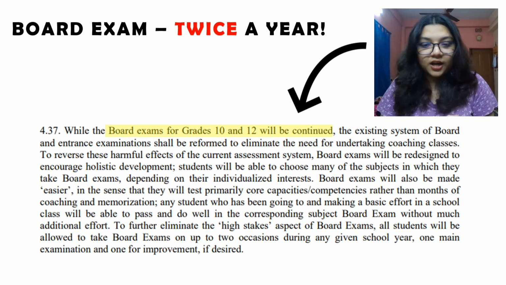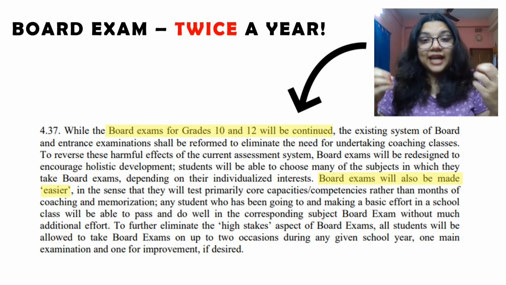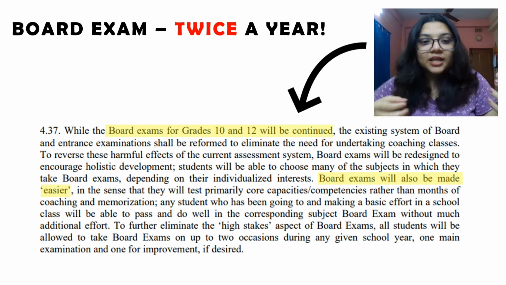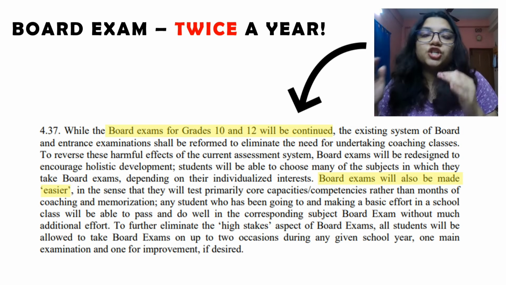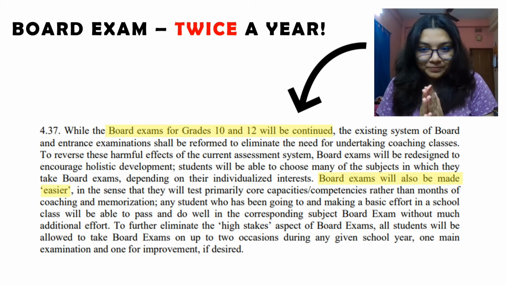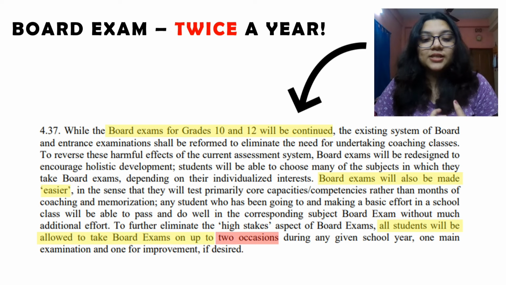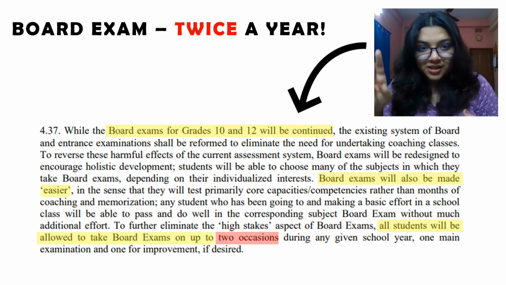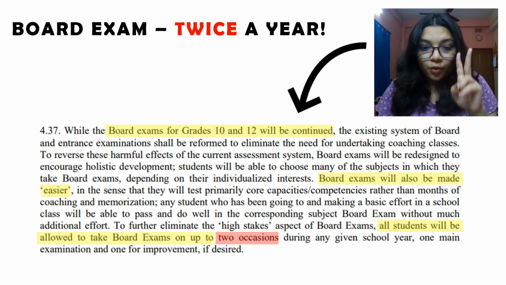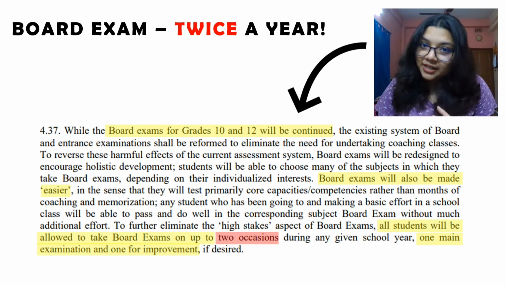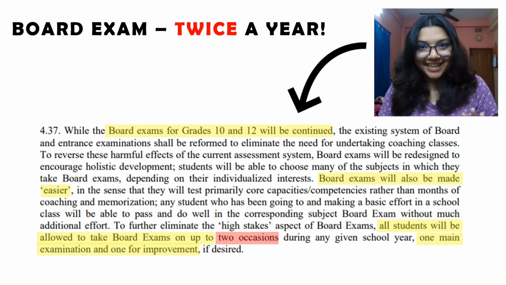Next, the board exams will be made easier, right? There will not be too much cramming and memorization, but rather class-based learning should be sufficient for a student to do well. Next important thing is that a student will be allowed to take board exams on up to 2 occasions. Board exams twice a year. During a school year, there will be board exams twice. One is the main exam and the other will be the improvement exam if a student desires to take it.